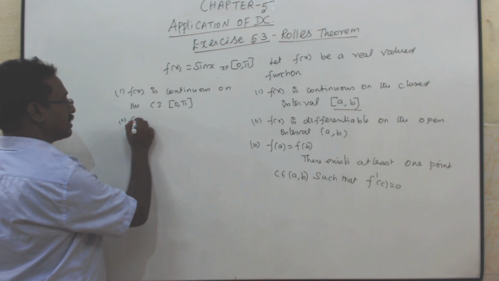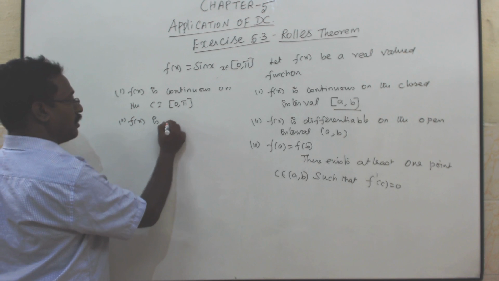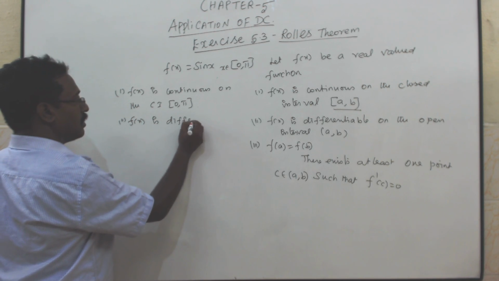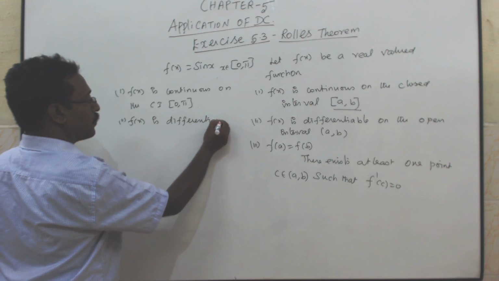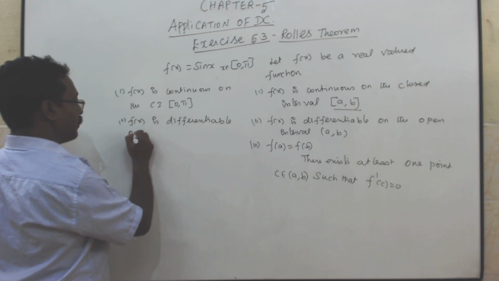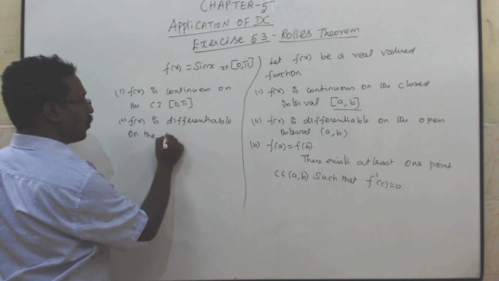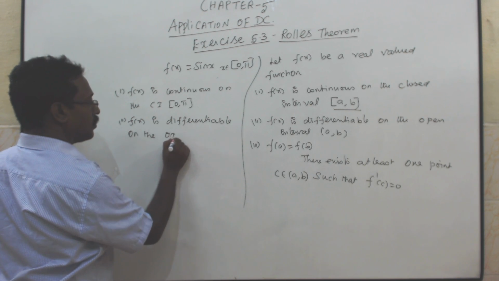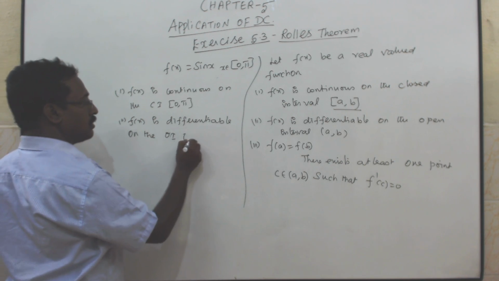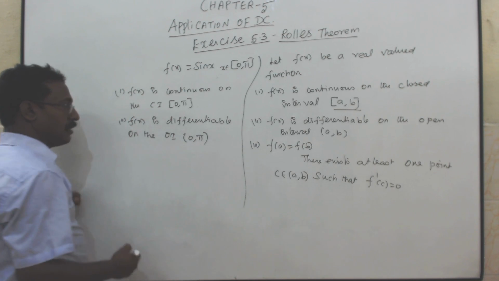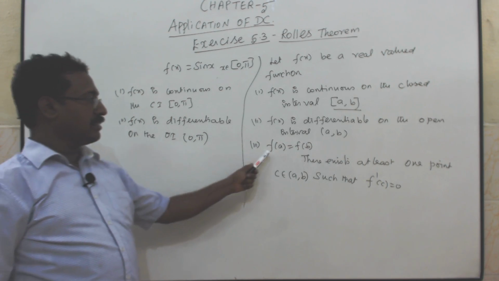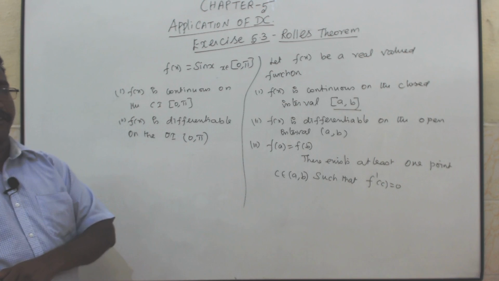So f of x is differentiable on the open interval 0, pi. So next we have to verify the third condition, f of a equal to f of b.